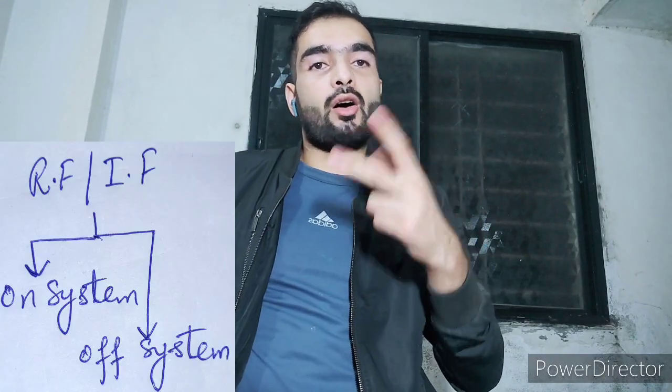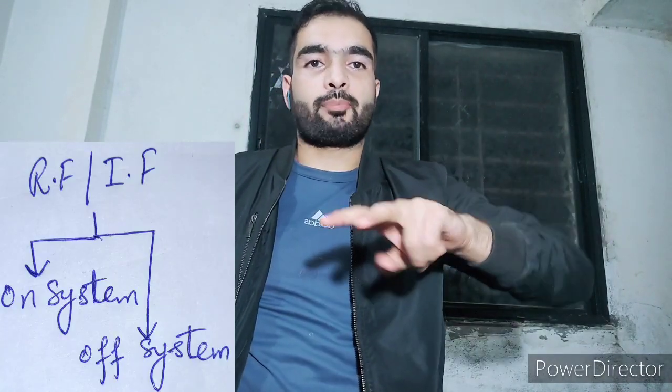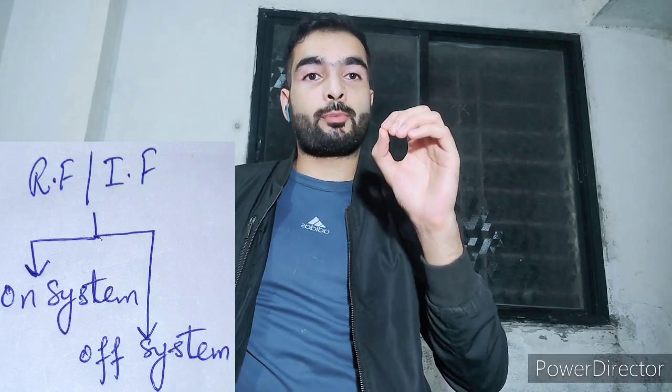Now, because of these releasing factors and inhibiting factors, two systems are formed: the on system and the off system. Listen carefully, it is important for the internal students. These releasing factors and inhibiting factors lead to the formation of the on system and the off system.